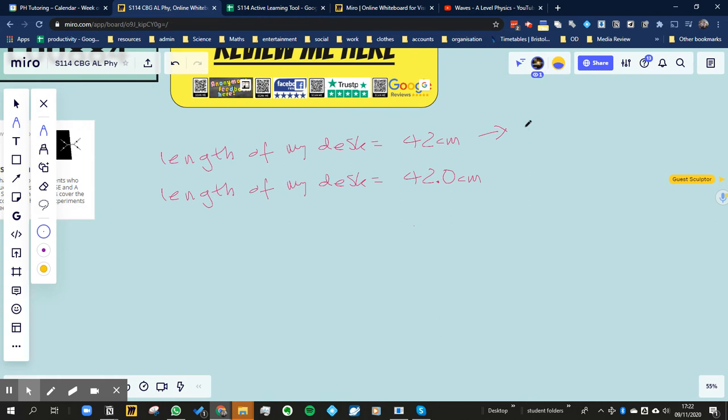It means anywhere between 41.5, because that's the lowest measurement that would round up to 42 centimeters, so x is greater than or equal to 41.5 centimeters, where x is the value that it really is, and it's going to be less than 42.5, because anything less than 42.5 would round down to 42.